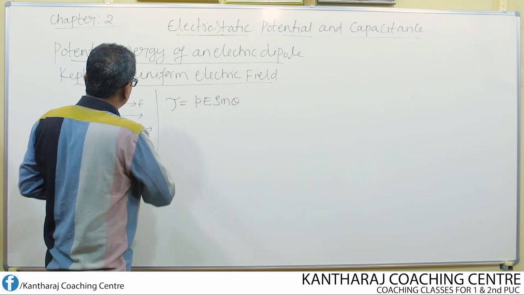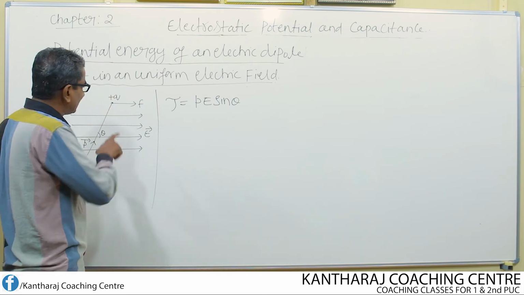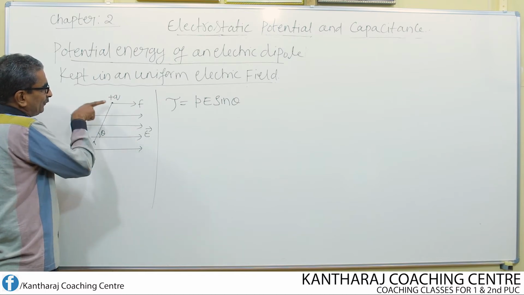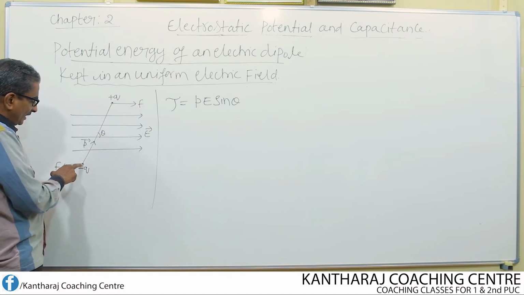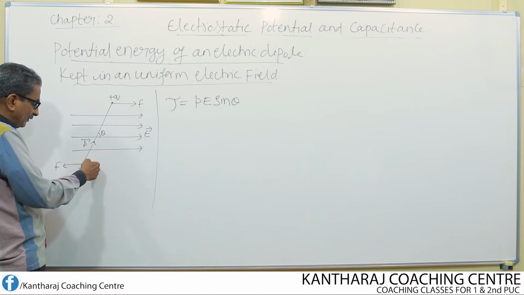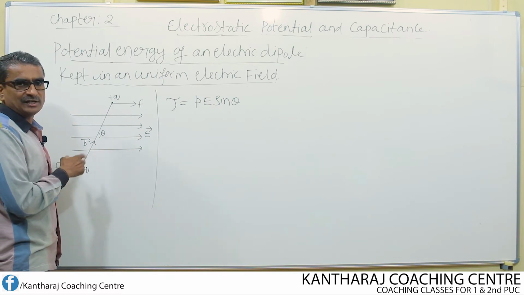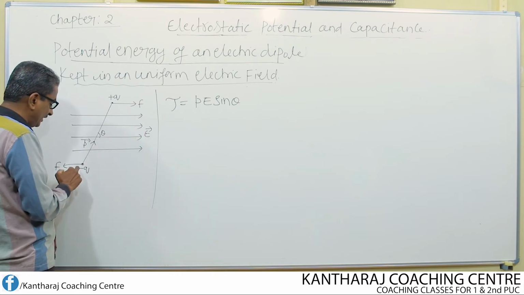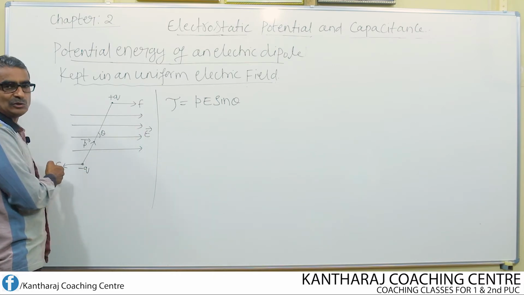How can you say that torque is acting on this? Look here. On this charge, due to this electric field, force acts in this direction. On this negative charge, due to the same electric field, force acts in the opposite direction. We know very well that positive charge always tends to move in the direction of electric field, and negative charge tends to move opposite to the electric field.